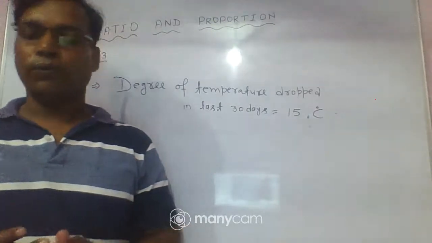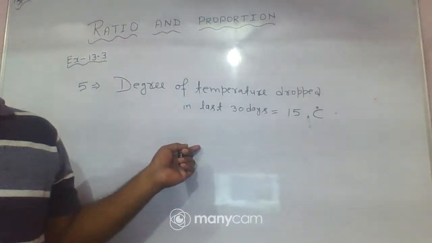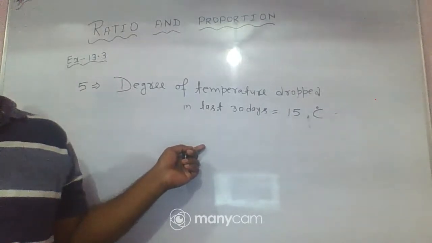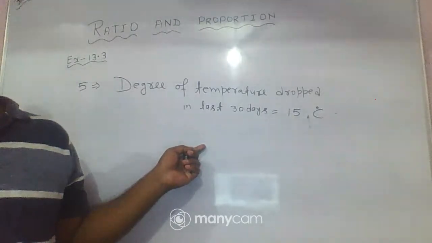So first we find the degree of temperature dropped in 1 day. Clear?